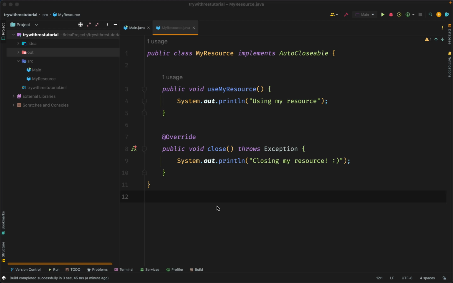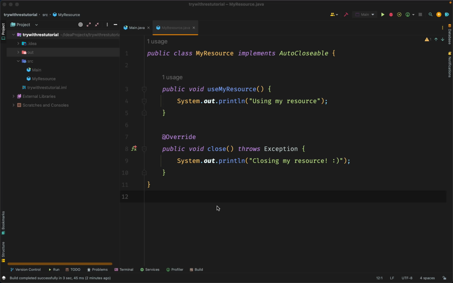For further demonstration, we can create a custom class that implements AutoCloseable to further demonstrate the beauty of try with resources. We have a method called useMyResource. This is a simple method that prints using my resource when it is called. The implementation of the close method from the AutoCloseable interface is automatically called when the object of this class is used in a try with resources statement.